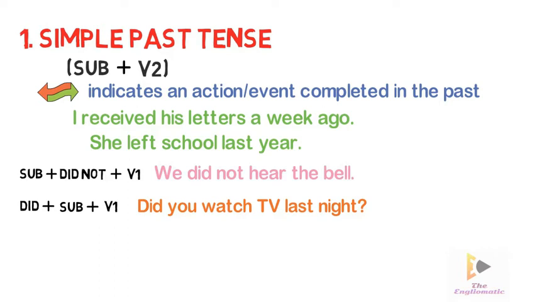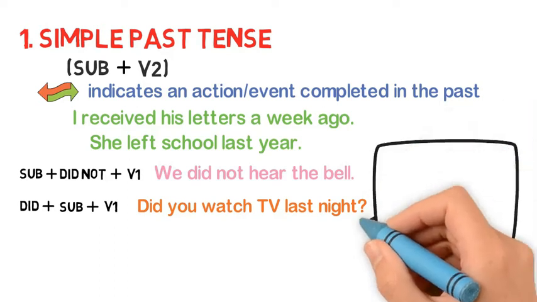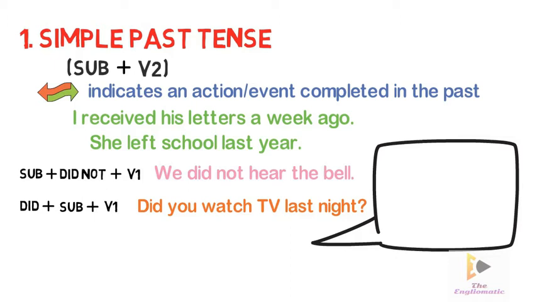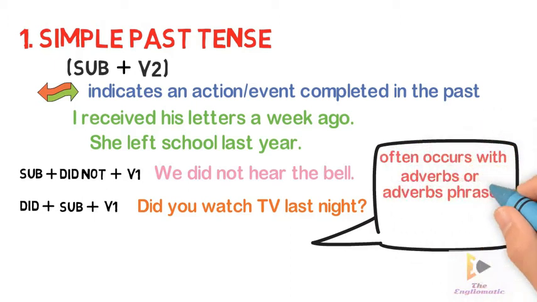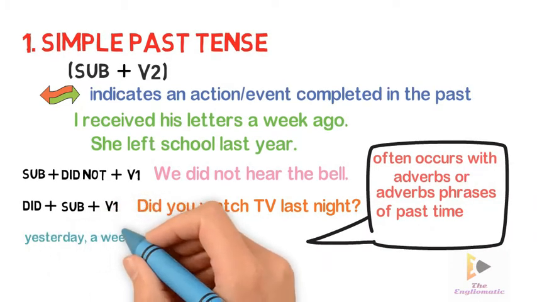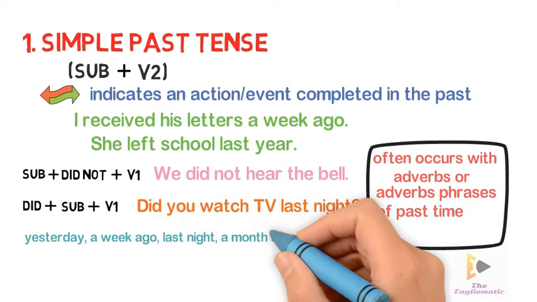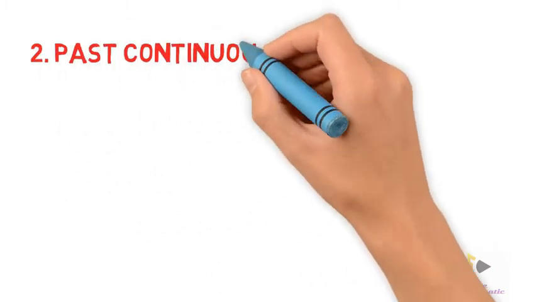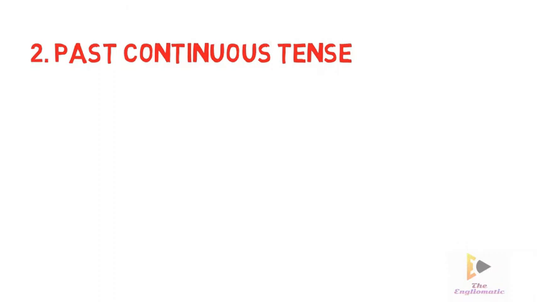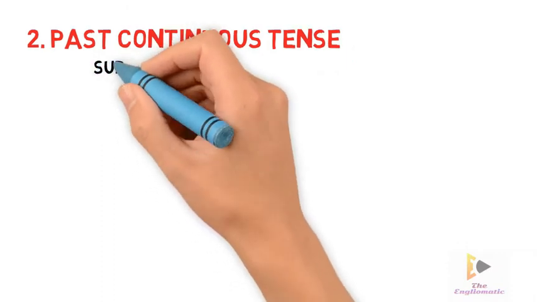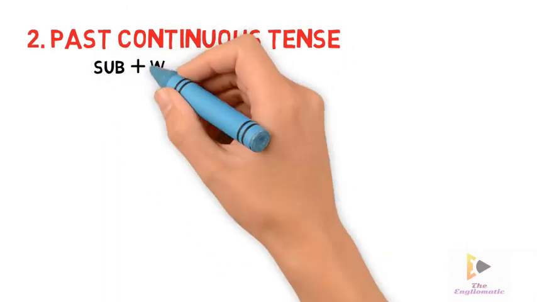You must always remember that simple past tense often occurs with adverbs or adverb phrases of past time, such as yesterday, a week ago, last night, a month ago, etc. Past continuous tense can be formed by subject plus was/were plus first form of the verb plus ing.